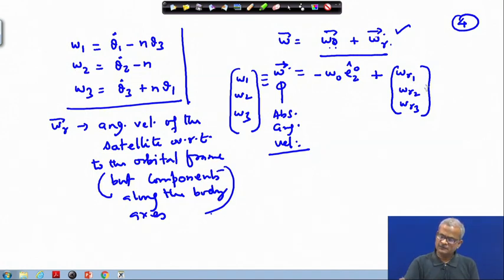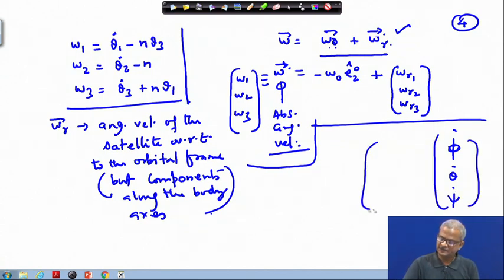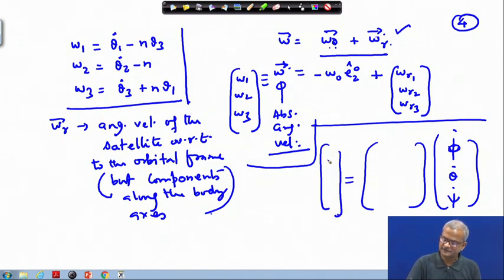Now, omega r 2, omega r 3, these are the body rates, and they are connected with, as we have derived earlier, like if you remember, we have written the equation in terms of the phi dot, theta dot and the psi dot, and this we multiplied by a matrix and converted it to the corresponding p, q, r, or we have used the notation perhaps omega r 1 or omega 1, I do not remember exactly.